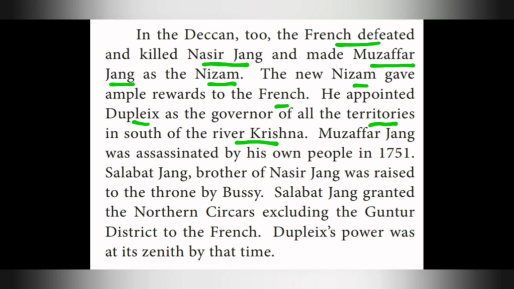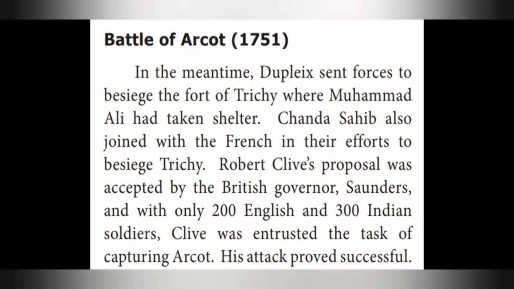Next, Muzaffar Jung was assassinated by his own people in the year 1751. Assassinated is nothing but killed. Salabat Jung, a brother of Nazir Jung, was raised to the throne. Salabat Jung granted the Northern Circars, excluding the Guntur district, to the French. Dupleix's power was at its zenith by that time. Next one is the Battle of Arcot, held in the year 1751.